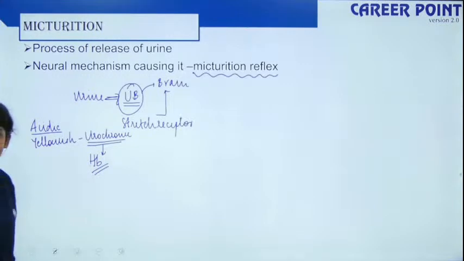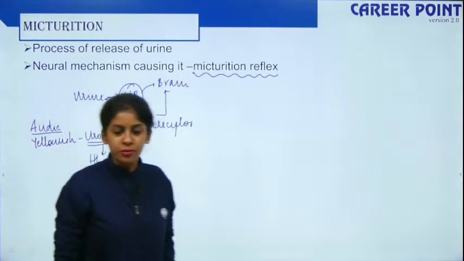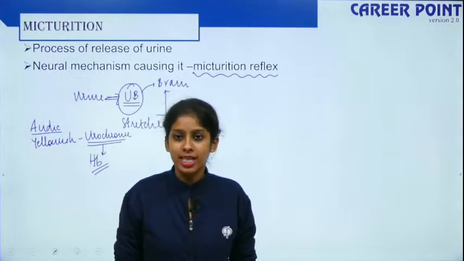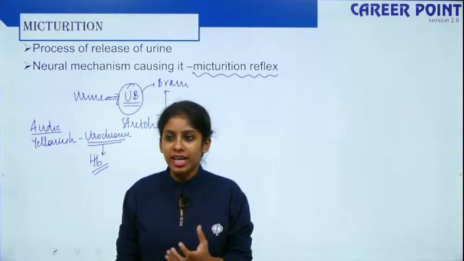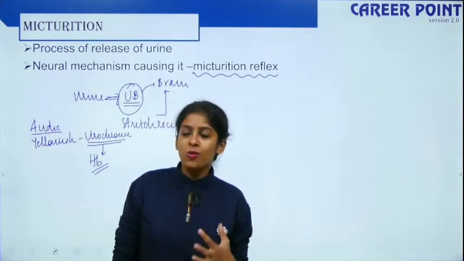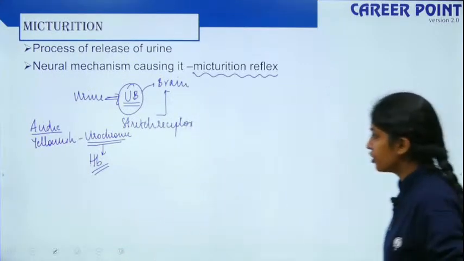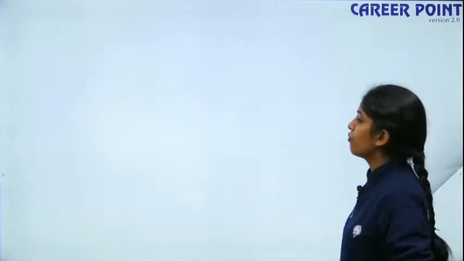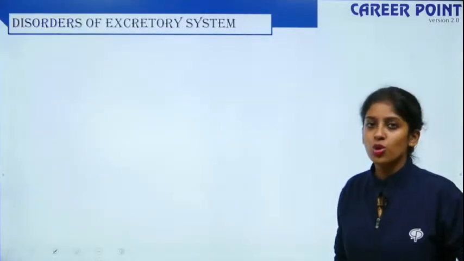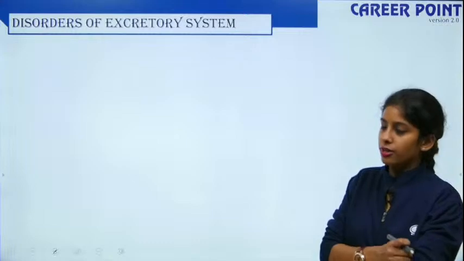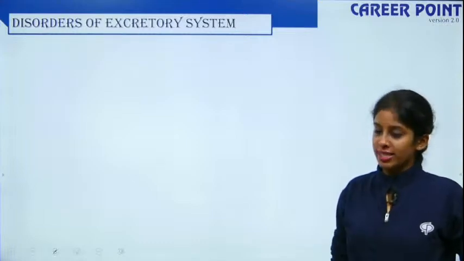It is slightly acidic and it has a specific odor. So after you pass urine, it stinks. That is because bacterial decomposition is taking place, which converts urea to ammonia. Alright, so this is about your urine. Fine. Moving forward, we are done with the regulation, so we are into the last part of the topic, that is disorders of the excretory system.